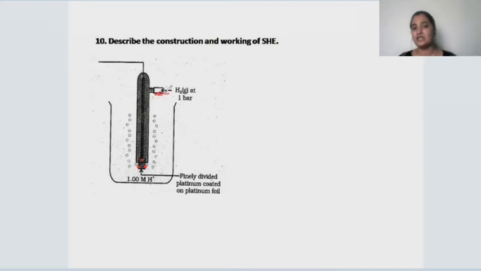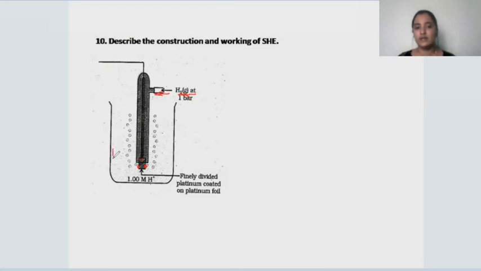There is a presence of inlet here. That inlet is for the entry of hydrogen gas at 1 bar pressure. And here, children, we have enclosed the inner tube with the help of an outer jacket which is having two holes at the bottom and one inlet at the top. This outer jacket along with the inner tube and the platinum wire will be immersed in a beaker.